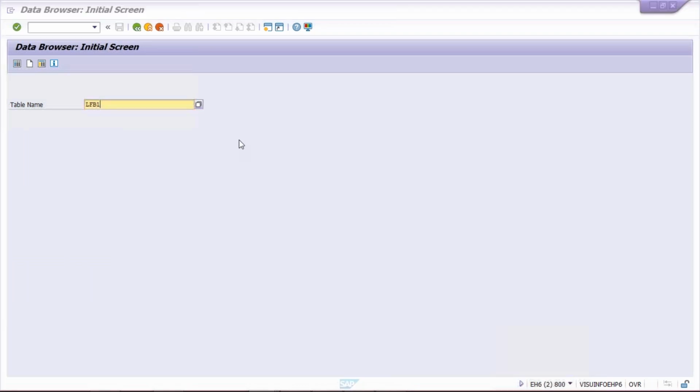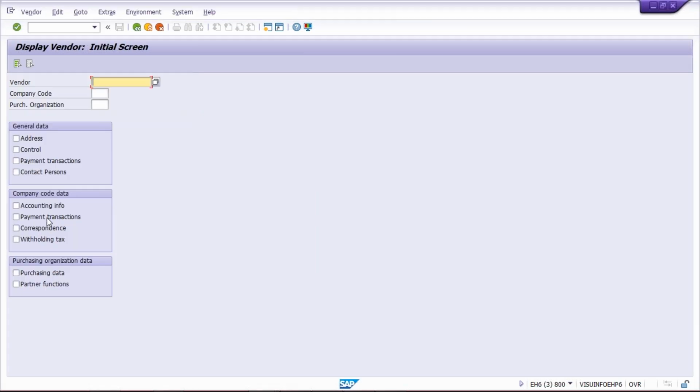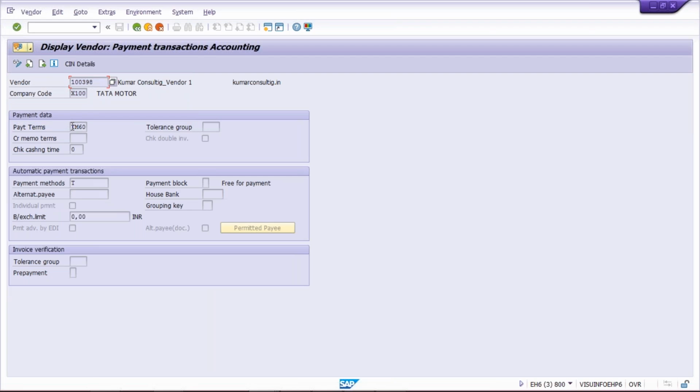Now here, since it is your terms of payment, look here, in payment transactions. Under payment transactions, you'll find this payment terms tab. I'll show you guys. So here under payment transactions, we find this terms of payment. It comes under payment transactions, right?